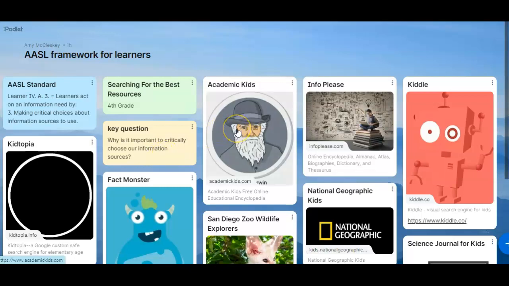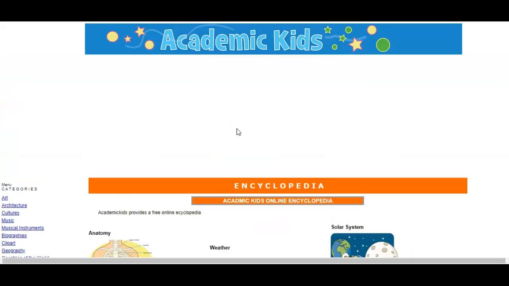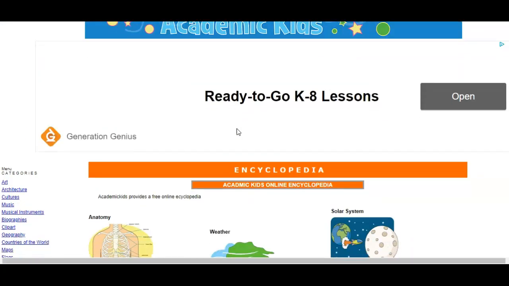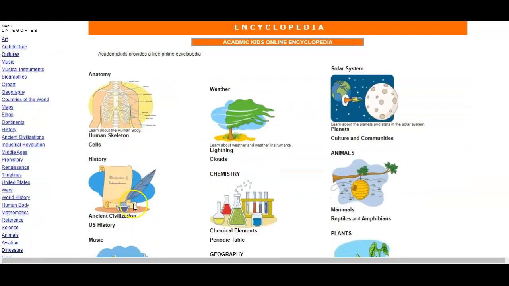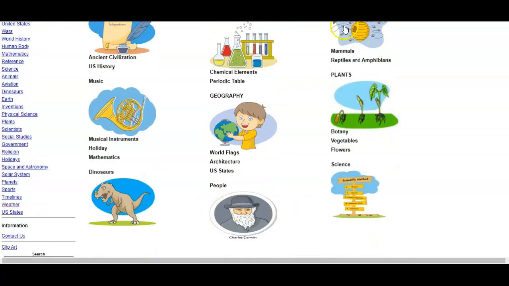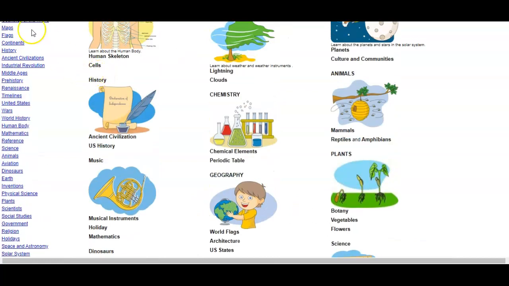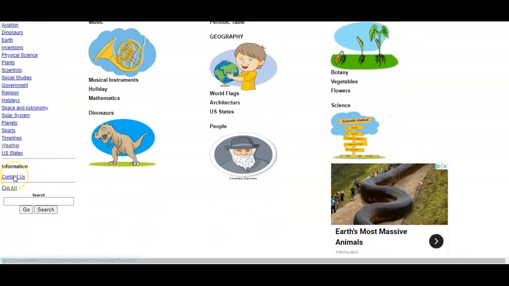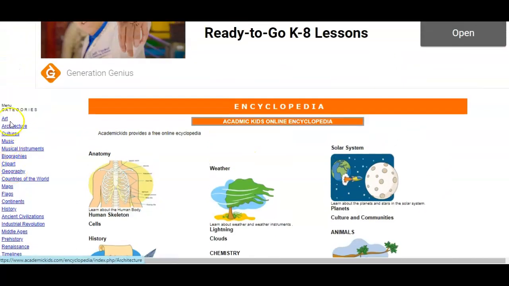The first one I want to tell you about is called Academic Kids. Academic Kids is a free online educational encyclopedia. Once we click on Academic Kids and we scroll down, we see many topics that we could click on. On the left, we see even more topics to click on. So these have a wealth of information that you could start your research project with.